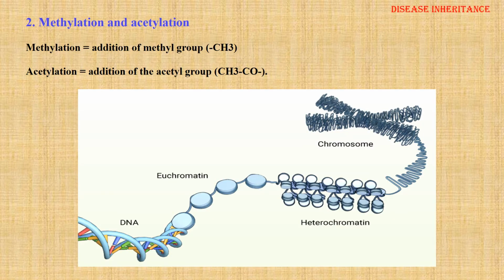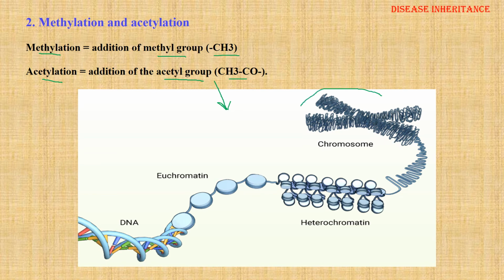So here we have two other examples of epigenetic factors. We have methylation and acetylation. Methylation is the addition of a methyl group, that is the methyl group in brackets. Acetylation is the addition of an acetyl group, or this is the acetyl group here in brackets. So let's see how methylation and acetylation act as epigenetic factors.